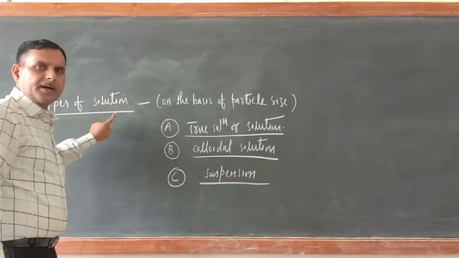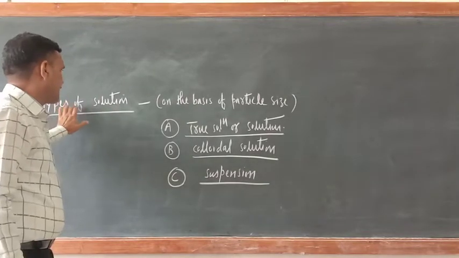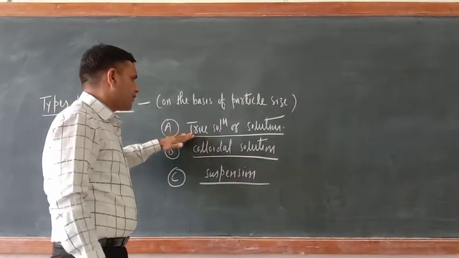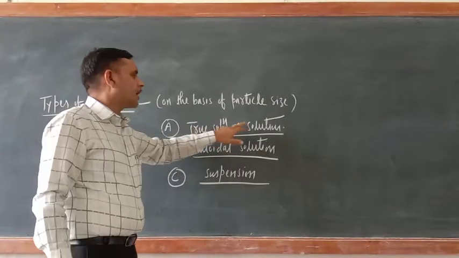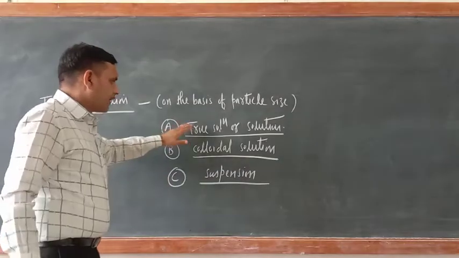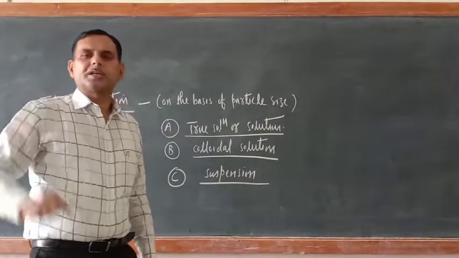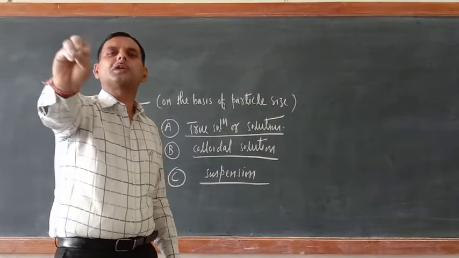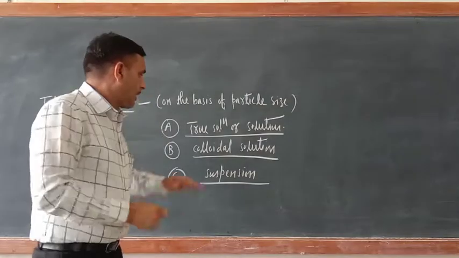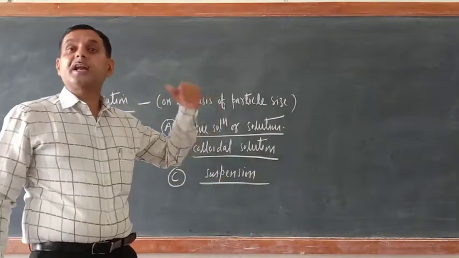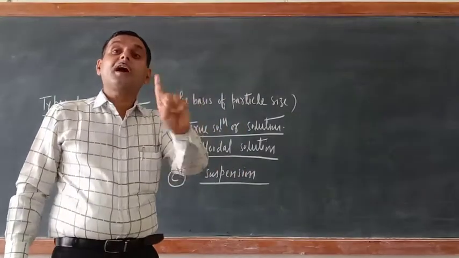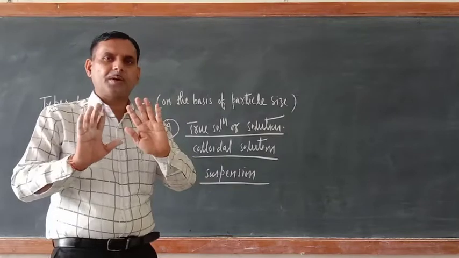Dear cadets, the second doubt arises in the types of solution on the basis of particle size. Just try to understand: true solution or solution, colloidal solution and suspension. Remember, when I use the word solution, I am talking of true solution only. Always remember, solution means it should be homogeneous, while colloidal solution and suspension are heterogeneous. So actually they are also solutions, but they are not true solutions. Are you getting my point or not?